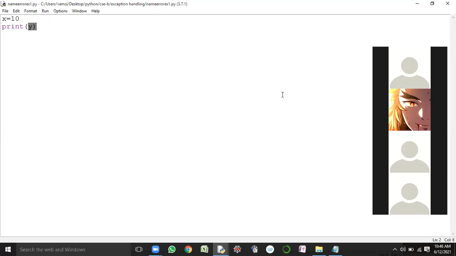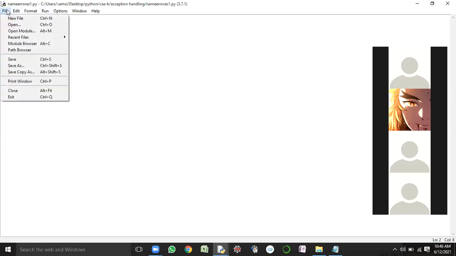So how is it handled? By placing this code inside of the try block, we can handle the things. I'm giving examples for different kinds of exceptions that may occur during the time of execution. So are you understanding what we mean by NameError, guys?